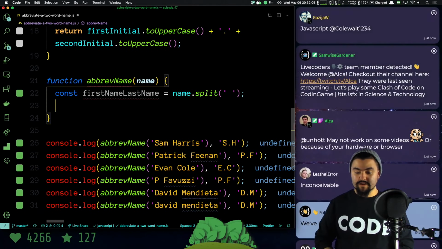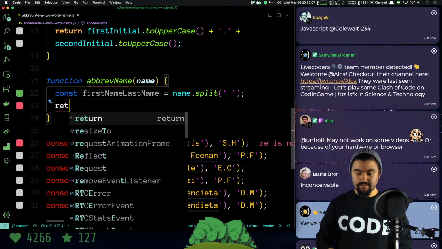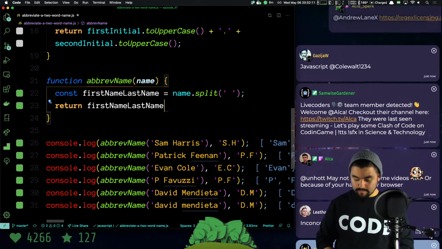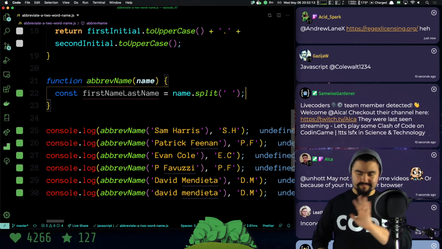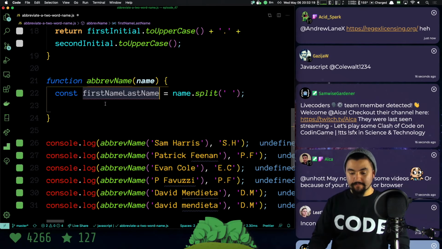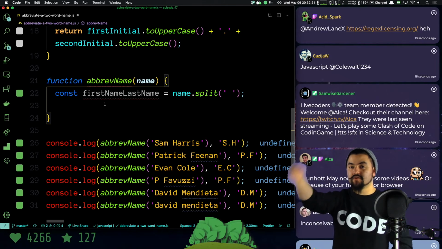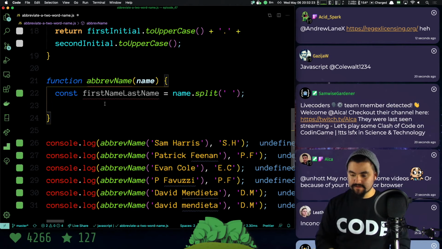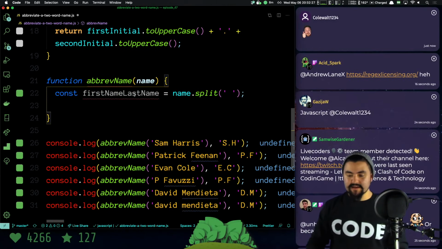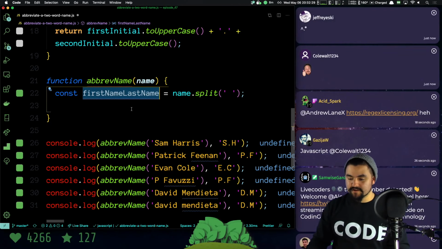Actually, let's do this, and I'll show you how we can make it even less code. Because this returns an array, I want to create two variables, one called first name and one called last name. Who can tell me in the chat, how can I get the first name out of this variable?